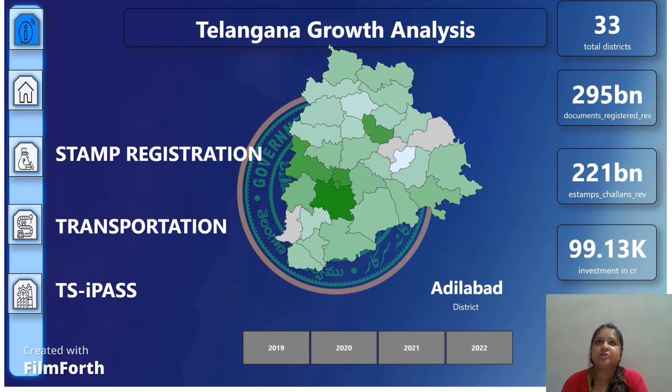The e-stamp challan registration was introduced in the year 2020, and we will see the effects created by that e-stamp challan. The next one is transportation, which gives us the information regarding vehicle sales, depending upon the type of fuel category, and also vehicle class or seating capacity and other criteria. The third one is TS-iPASS, which gives us the information regarding the different business sectors used in the different districts of Telangana, and also the total investment for Telangana state.